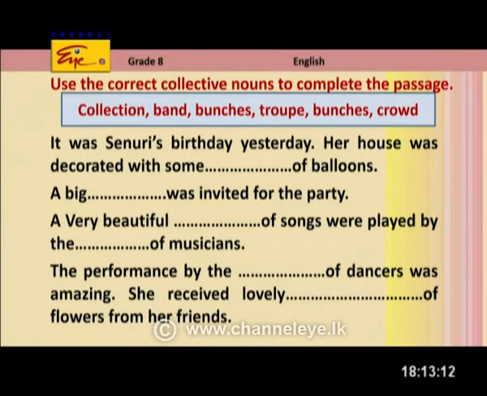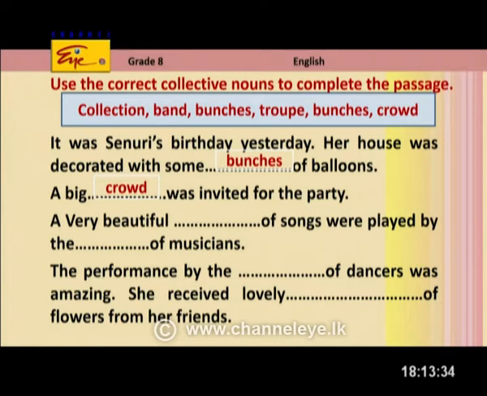Her house was decorated with some bunches of balloons, right? Decorated with bunches of balloons. A big crowd was invited for the party. Crowd, it is a collective noun, Samadhi.